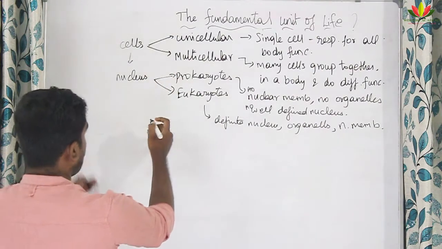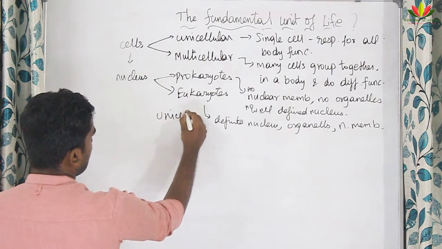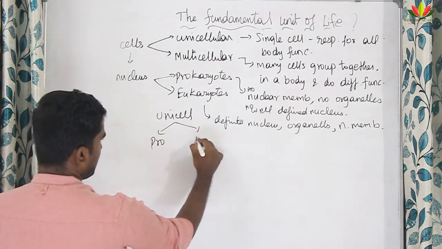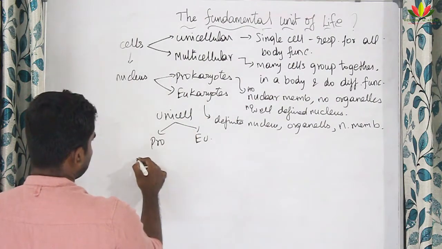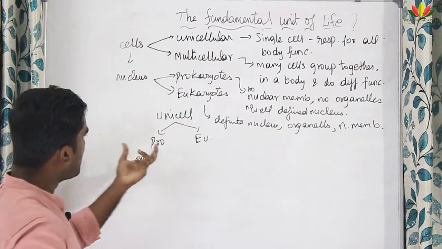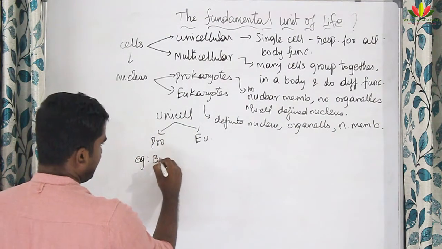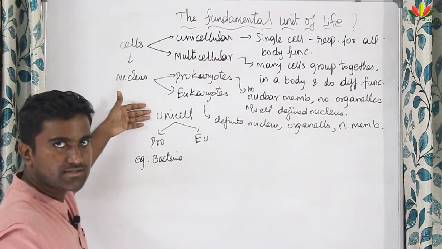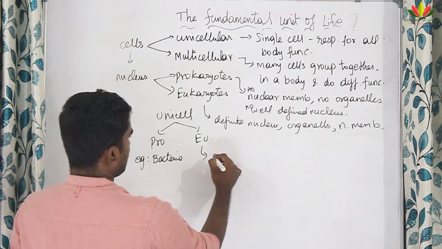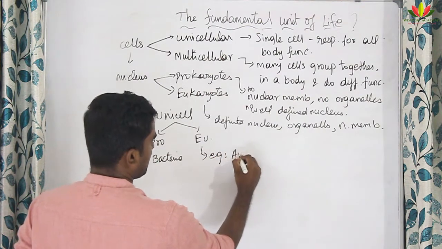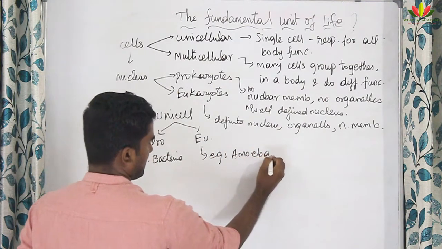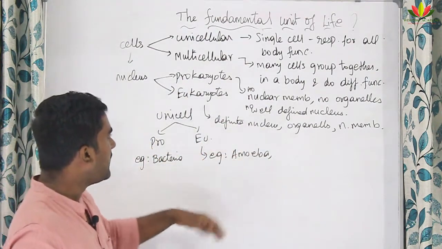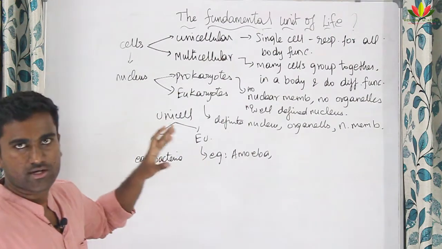Unicellular organisms are divided into two types, that is prokaryotes and eukaryotes. For example, the example of a prokaryote in unicellular organisms is bacteria. Bacteria are prokaryotic unicellular organisms, right? Eukaryotic examples are amoeba, paramecium, and chlamydomonas. These organisms are eukaryotic unicellular organisms, right?